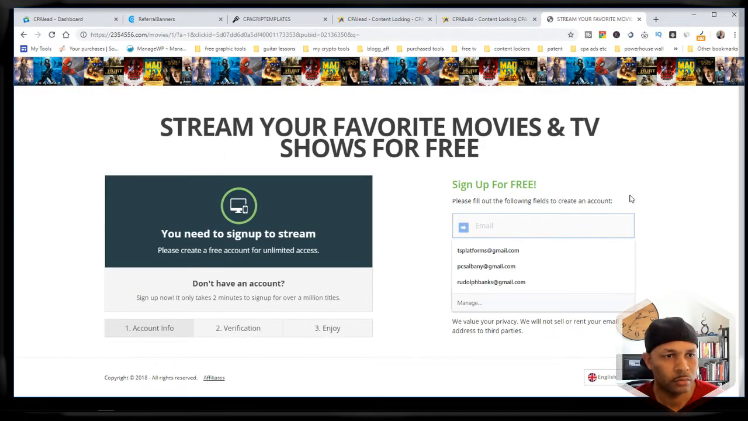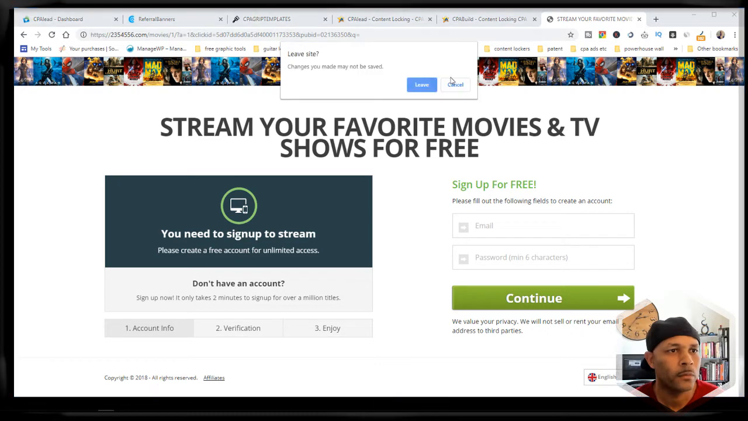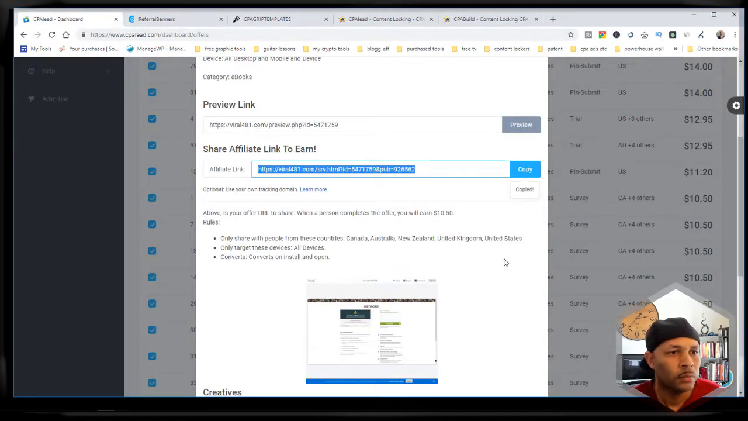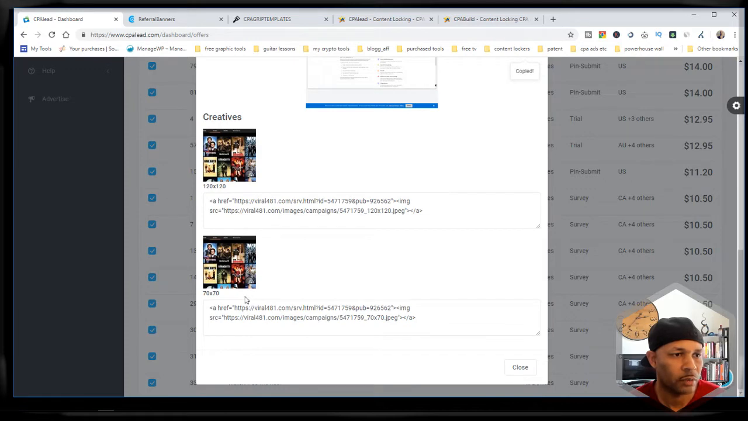And now you can put in your emails and stuff. So it's basically a movie site. It looks pretty decent. I mean, it's got the images and stuff at the top. It showed you the 3-step process, so that's not bad. You've got the creatives here, so if you were to copy this, you can actually paste it in your website, or just copy your link and put it on your website.